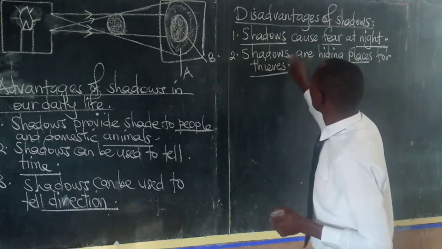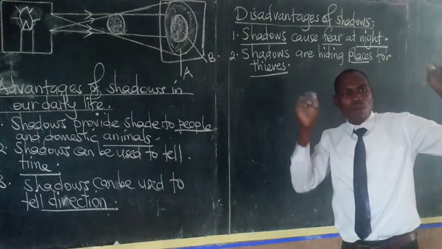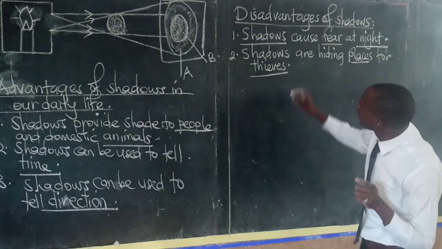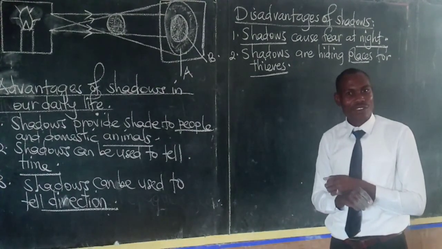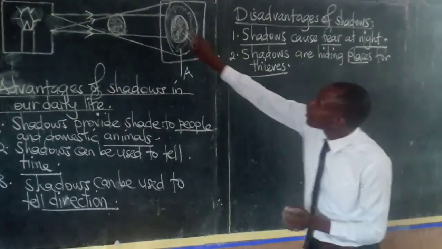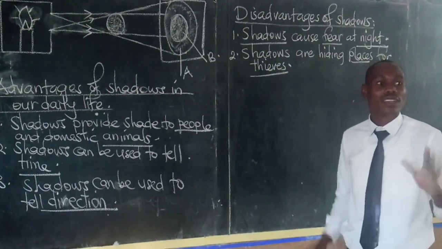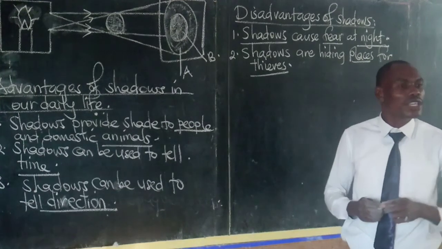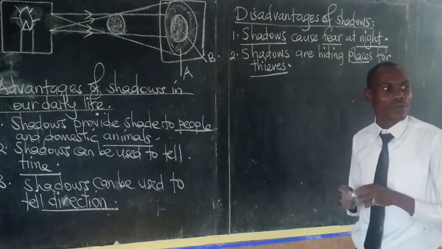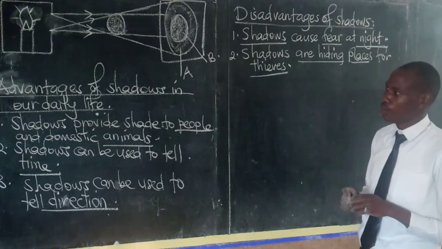I want you to look at the situation at night whereby you have enough light at your home. But there are some corners around your home that are dark. I'm telling you, that's where the thief will hide. You will not see the thief because he's in total darkness. He's in a region of the shadow that we call the umbra. He will hide there, and by the time you enter your house and start sleeping, that's when your goat will be taken. That's when your sheep will be taken. Even your pig will be stolen from there because of the presence of dark places in your compound.